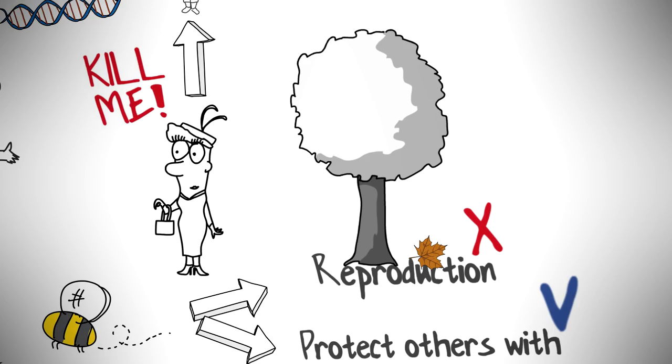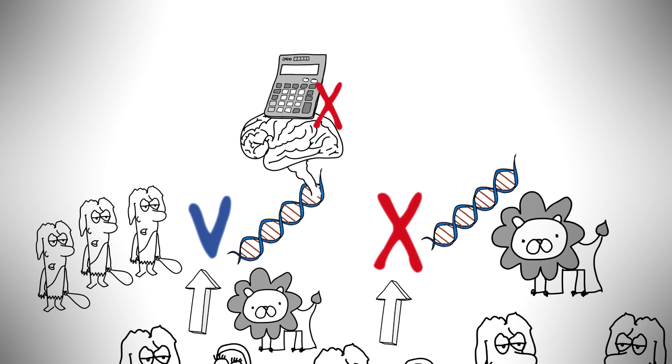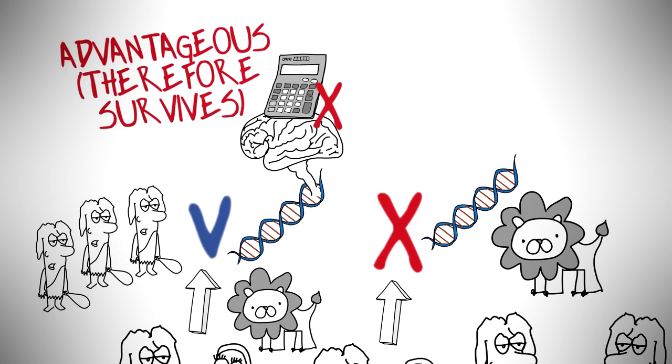So now that we're not completely naive about all of this, let's make one thing clear. Of course the gene doesn't have some little brain in it that knows what to do to survive. The primitive woman didn't have a sophisticated understanding of statistics when she decided if it was a good idea to sacrifice herself or her kids. This is all just based on what they do, but what they do turns out to be evolutionarily advantageous, and therefore, through natural selection, they survive. That's it.